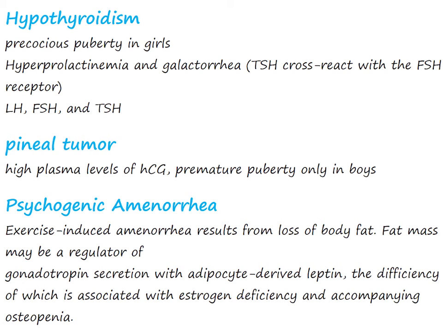Psychogenic amenorrhea. Exercise-induced amenorrhea results from loss of body fat. Fat mass may be a regulator for gonadotropin secretion with adipocyte-derived leptin, the deficiency of which is associated with estrogen deficiency and accompanying osteopenia.